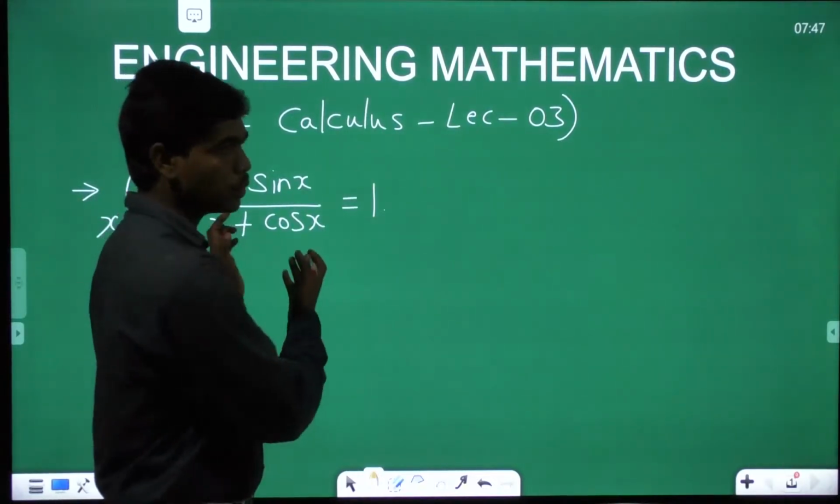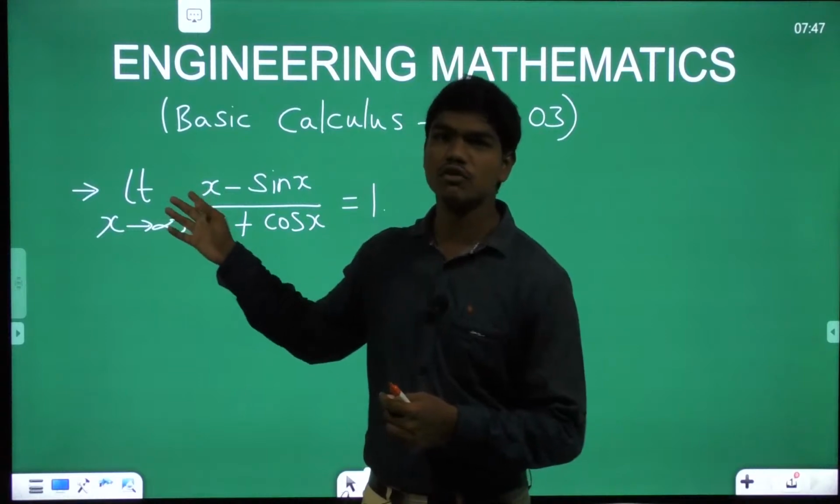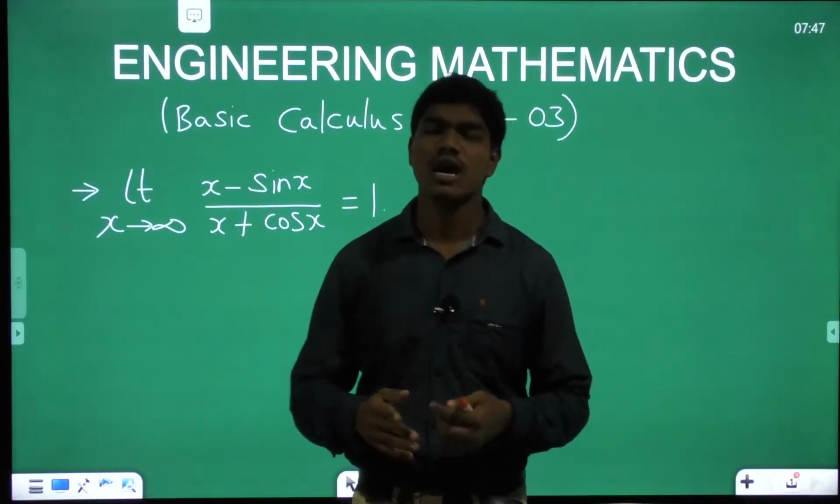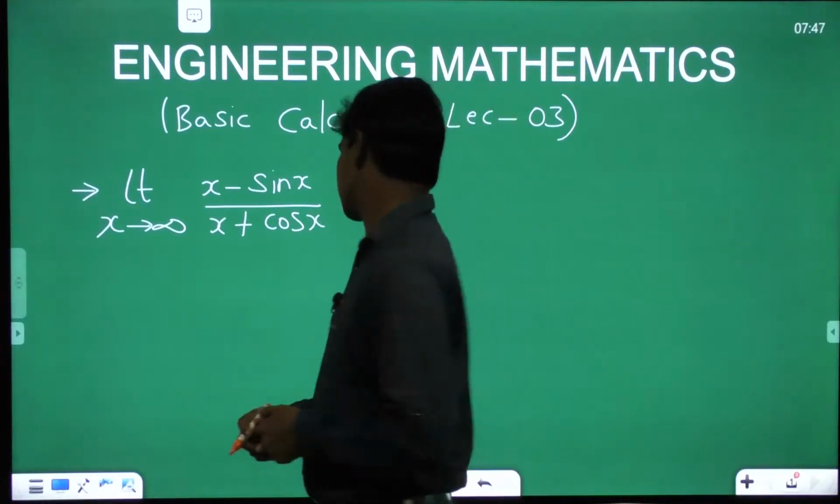Now let us see how to evaluate such questions. Basically, when x tends to infinity and there is a ratio of two functions, f of x divided by g of x, and to be more precise, if they are polynomial functions, then let us see how to evaluate them.